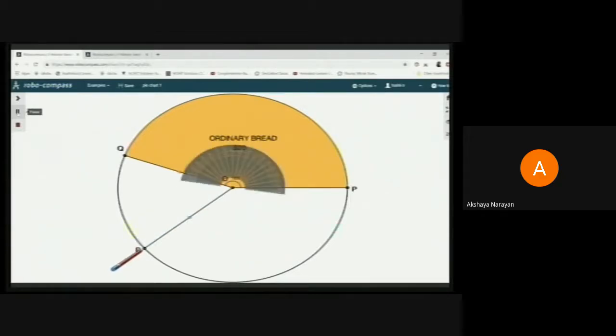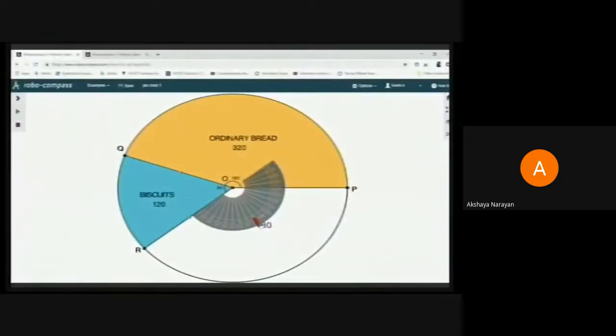Can you see? It's getting marked there, and I am marking the angle also as the 60 degrees, and hence my sector is ready. This is the second sector, which is going to represent the sales of biscuits, which is taken as 120 rupees. So that portion of the circle is going to represent the biscuit.